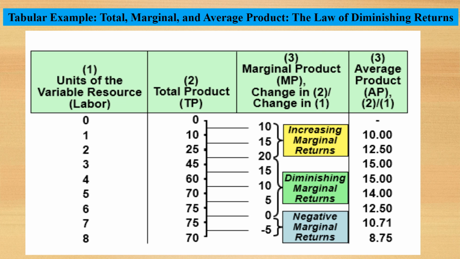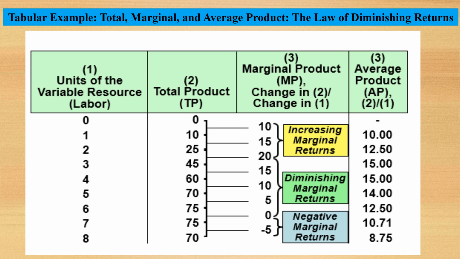Here we have a tabular example of total, marginal and average product, the law of diminishing returns. Column 1 represents the units of variable resource, labor: 0, 1, 2, 3, 4, 5, 6, 7, up to 8. In column 2 we have total product: 0, 10, 25, 45, 60, 70, 75, 75 and 70.